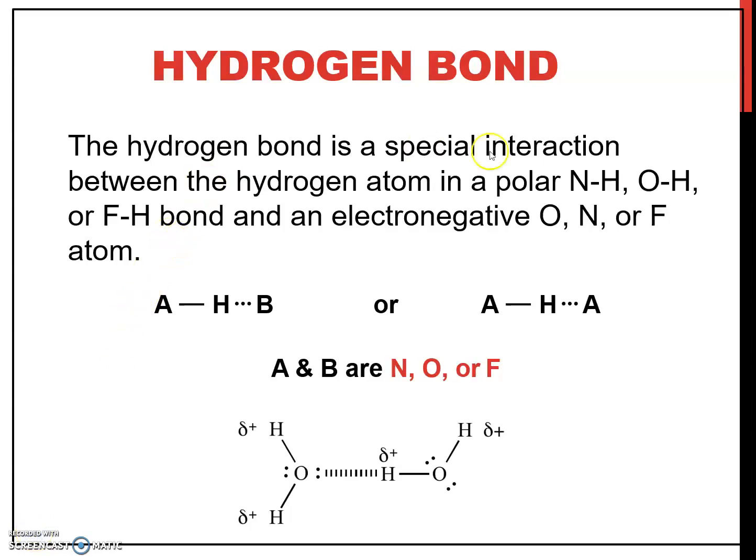Next is hydrogen bond. Hydrogen bond is a special interaction between a hydrogen atom in a polar bond and an electronegative atom such as oxygen, nitrogen, or fluorine. It occurs in polar molecules where the hydrogen atom is bonded to an oxygen, nitrogen, or fluorine atom. For example, H2O.